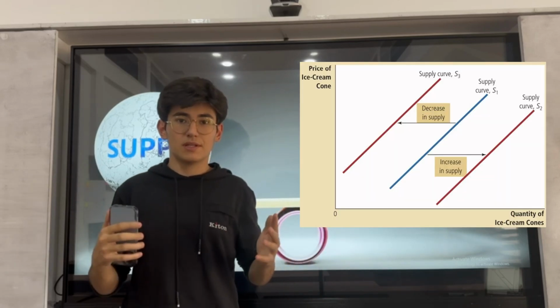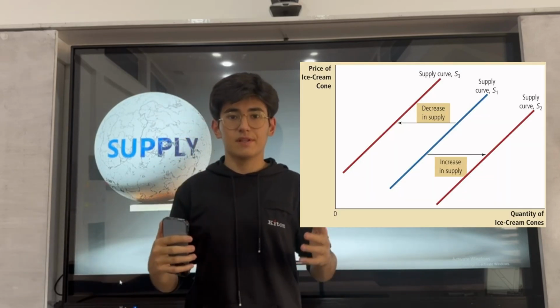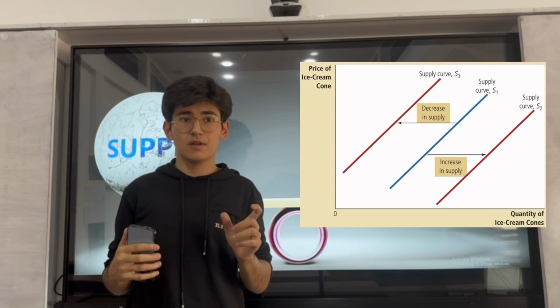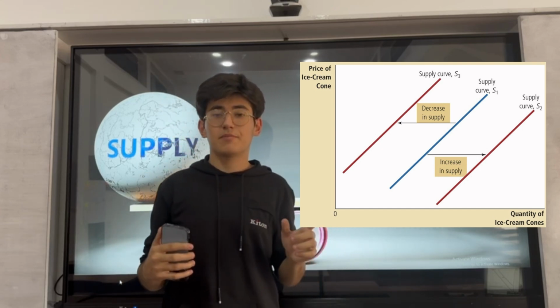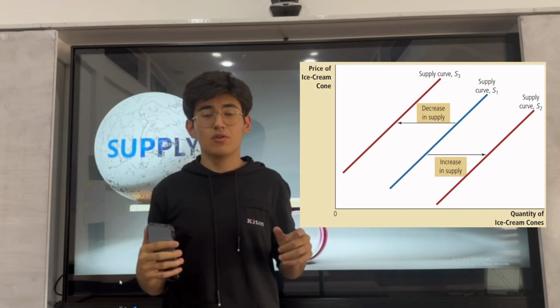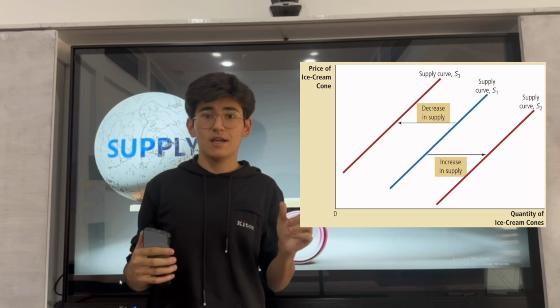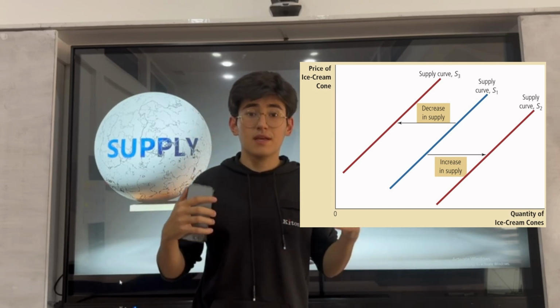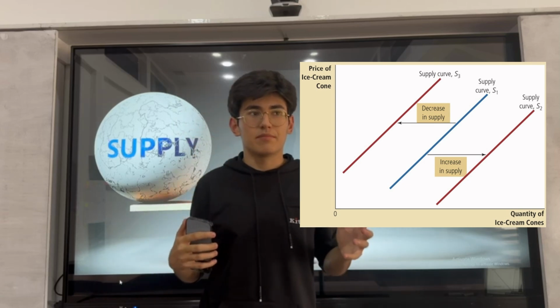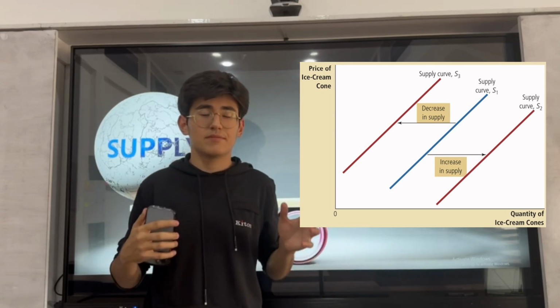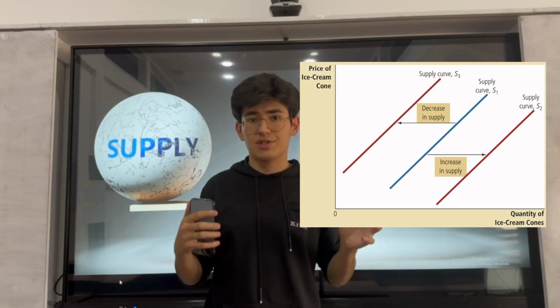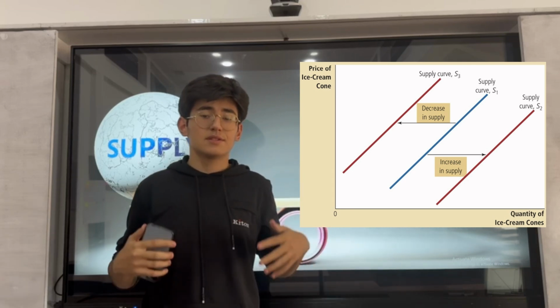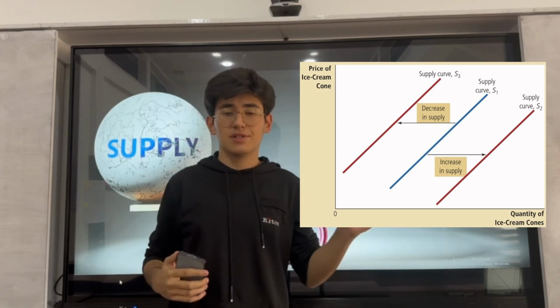If the price of milk increases, the supply of ice cream will decrease and the curve will shift to the left. If the price of milk decreases, the supply of ice cream will increase and the supply curve will shift to the right. The second shifter of supply is technology. For example, if there is a new machine that produces ice cream faster, cheaper and easier, the supply curve of ice cream will shift to the right.